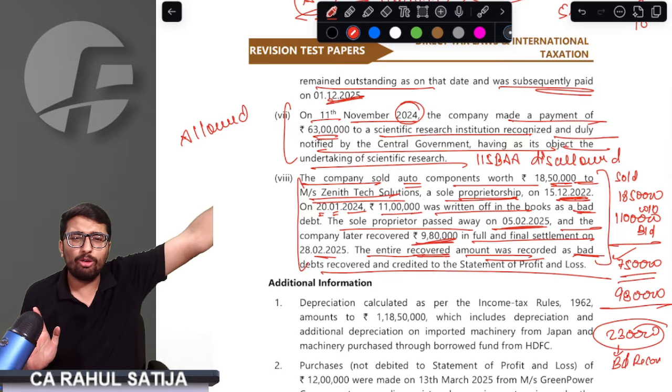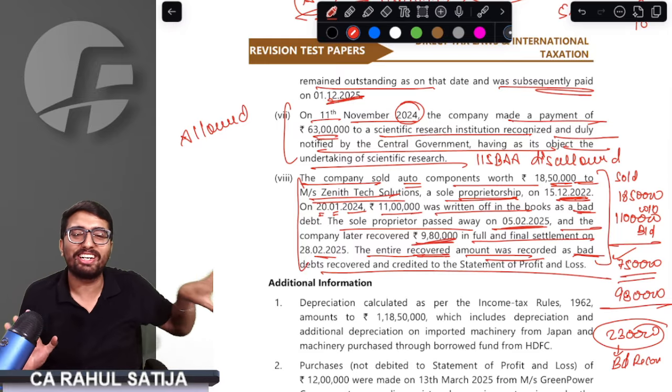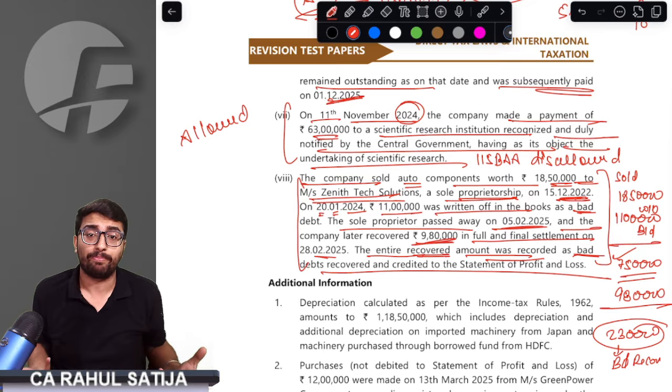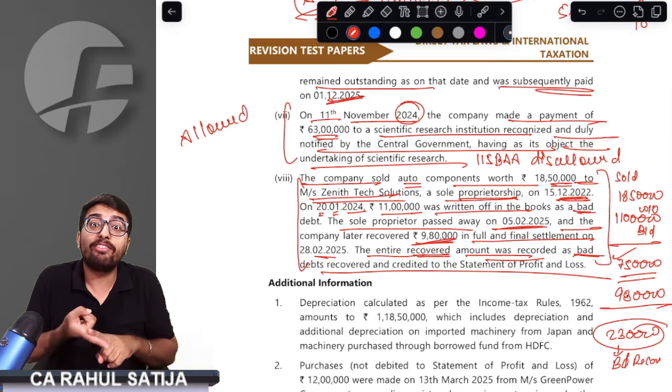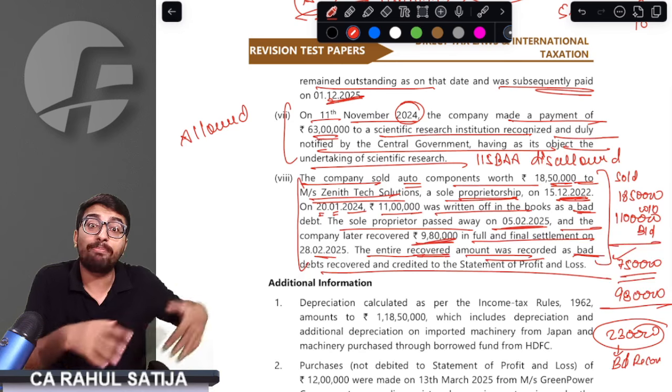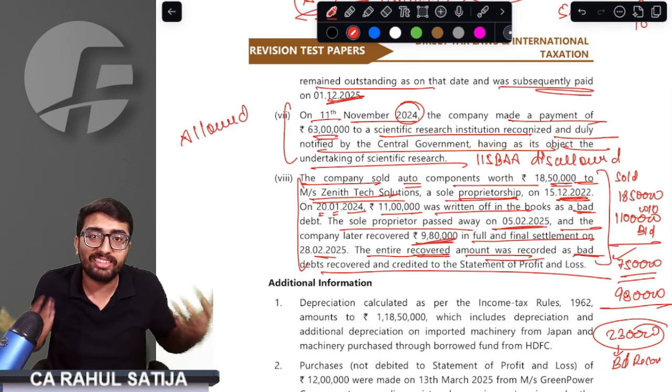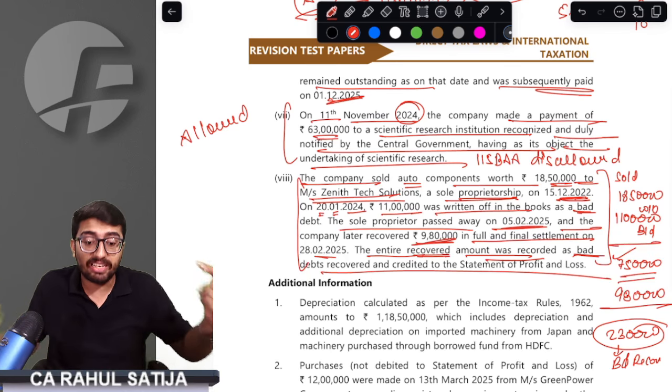But this Bewakoof accountant, Nalayak accountant, what did he do? He credited 980. He should have credited 230, but he credited 980. That means 750 he extra credited to P&L.